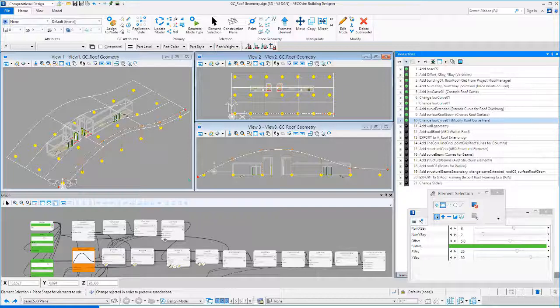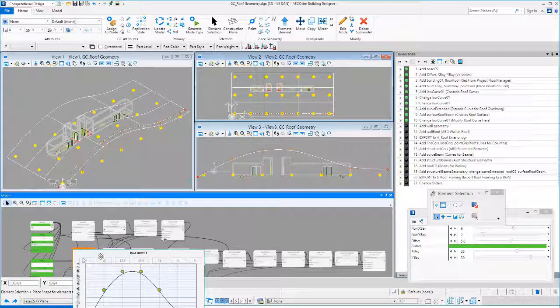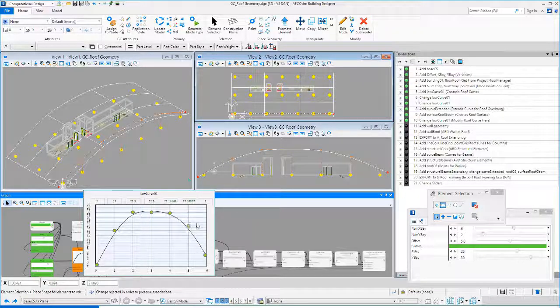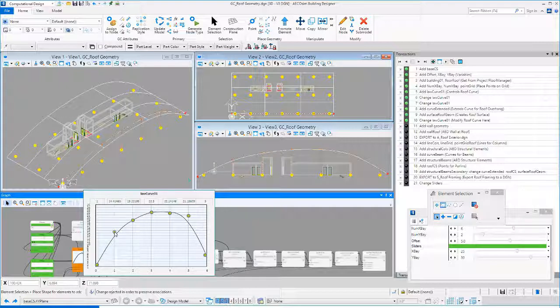So I've unplayed up to transaction 10 where it says modify roof curve here. So if we look at this, we may notice our curved roof is actually intersecting part of that roof core that's coming up. So perhaps we want to make some adjustments. So I'm going to go ahead and select the roof curve node. And by just playing with the controls here, I can adjust that curve and I can see those modifications in the model as I make them. So perhaps I want to raise this up on the back end. I can kind of play around with that till I get something I like.